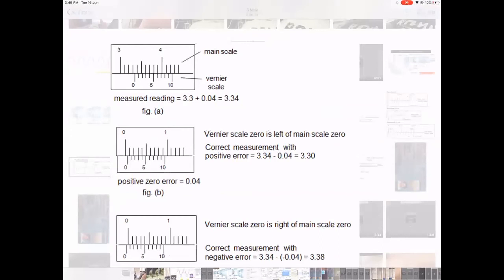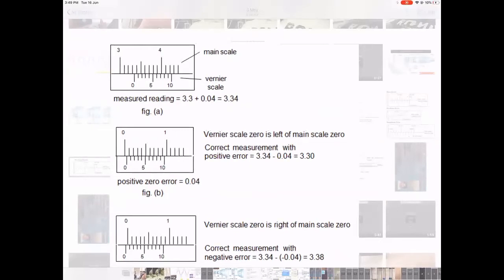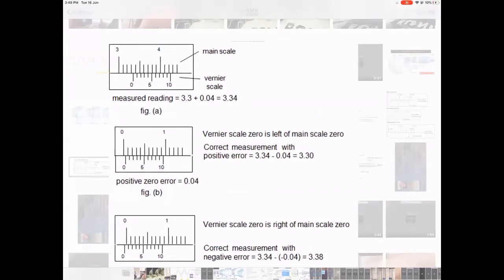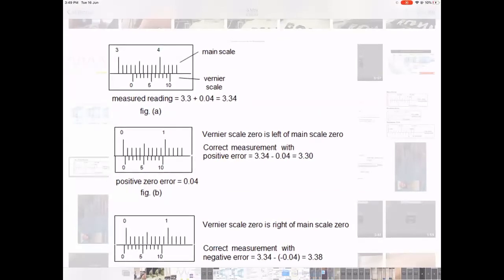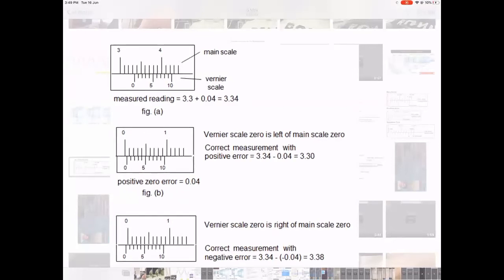Now, had the 0 been on 3, then the answer would have been 3.3. But I'm seeing that it has just crossed the 3, but where it is, I don't know. So now we are going to the next decimal. For that, I look at the vernier scale division which is coinciding with this. Okay, so that is how I found out.